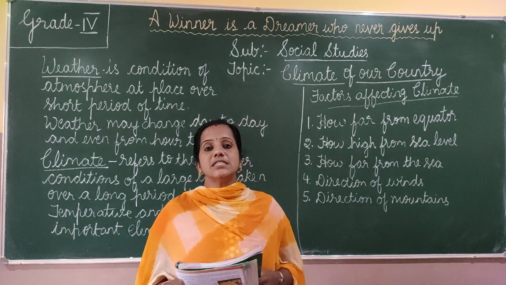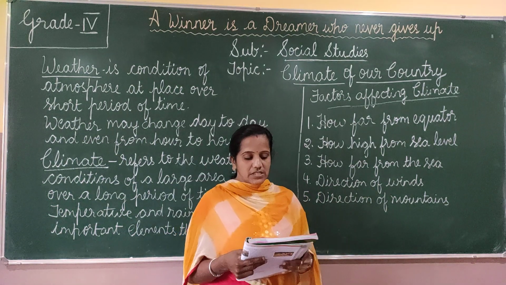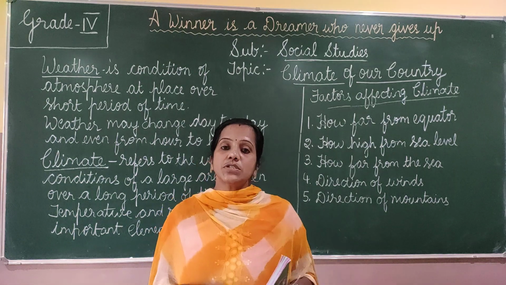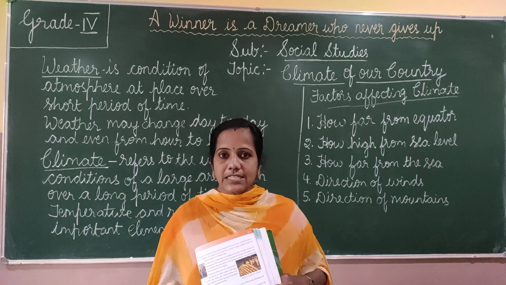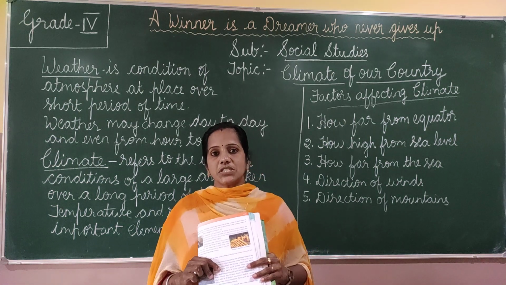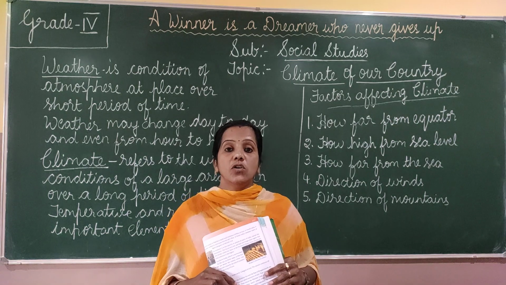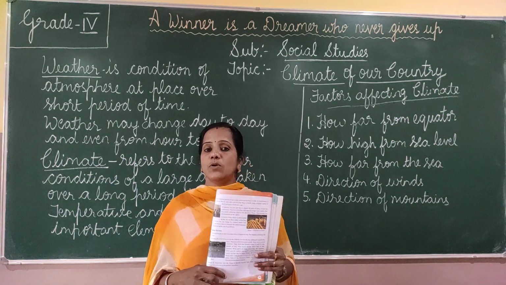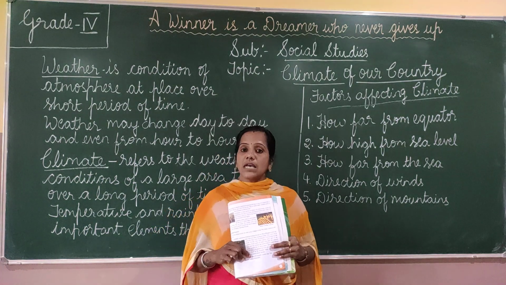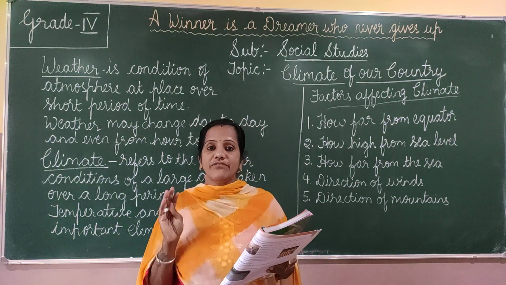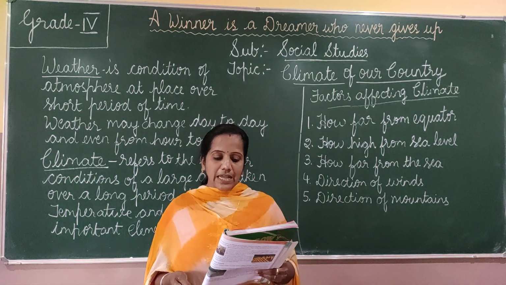Okay, the next is direction of winds. Direction of winds also affects the climate. As we have learned in the previous class, in the Rajasthan area, the hot winds called Loo blow towards Uttar Pradesh and Delhi during the summer. They are hot, dry winds. So even the direction of the winds affects the climate.